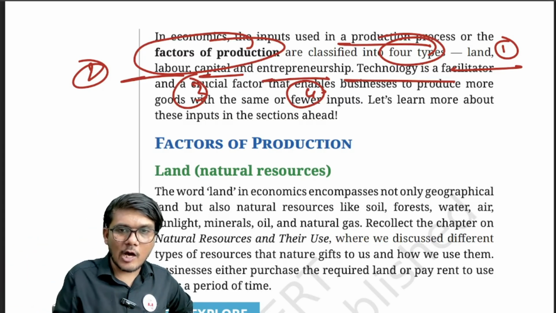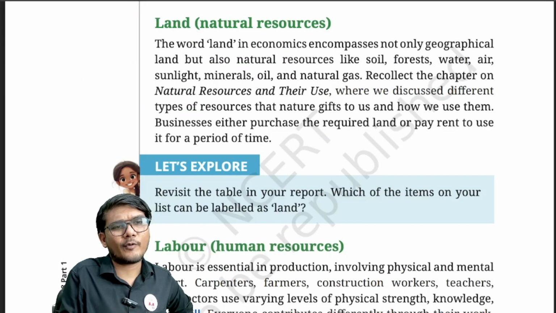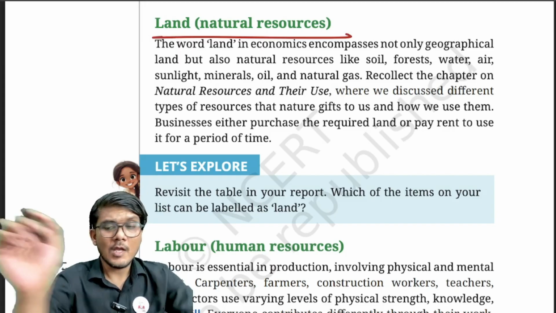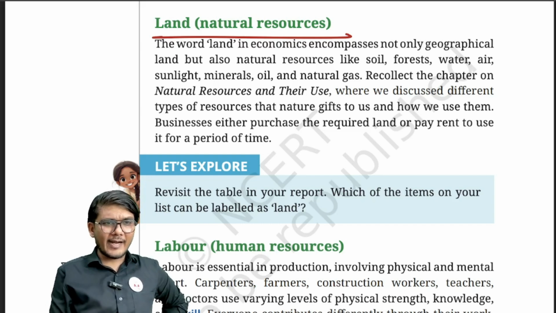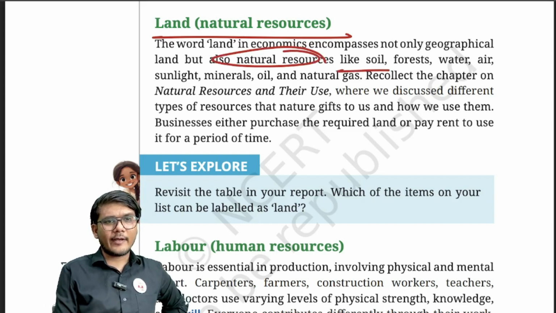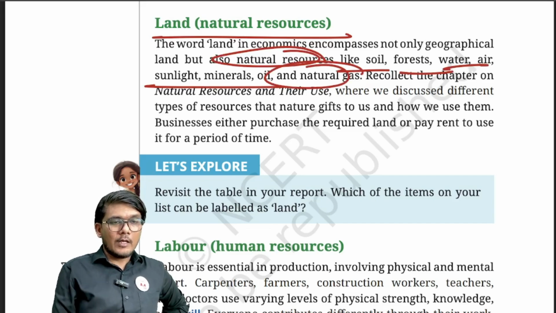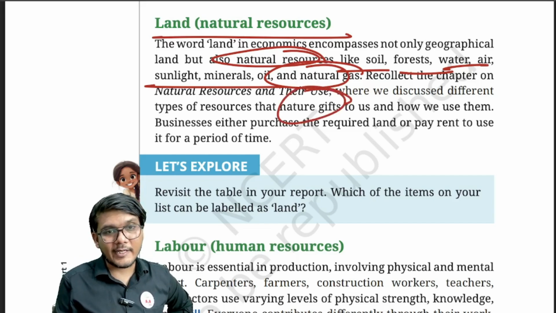Right? So let us now delve deep into the factors of production. The very first factor of production is land, which is a natural resource. Land in economics is not only the geographical land but also natural resources like soil, forest, water, air, sunlight, mineral oil, and natural gas. All together, that is nothing but land, right? Now, this land is basically a gift from nature, and it depends on us how we use